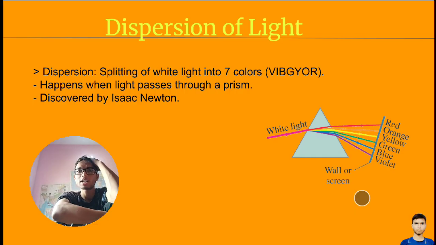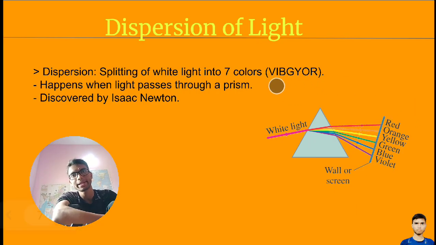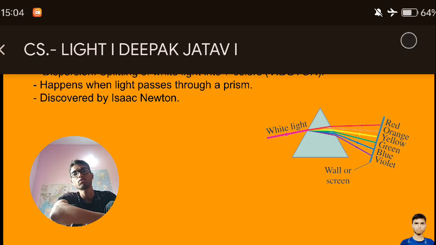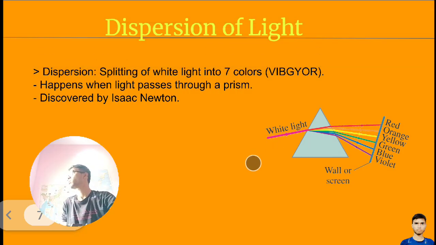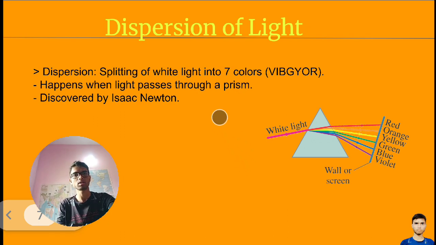So always remember, white light has seven colors, and those lights are these. Clear? Dispersion means a splitting of one light into seven colors.